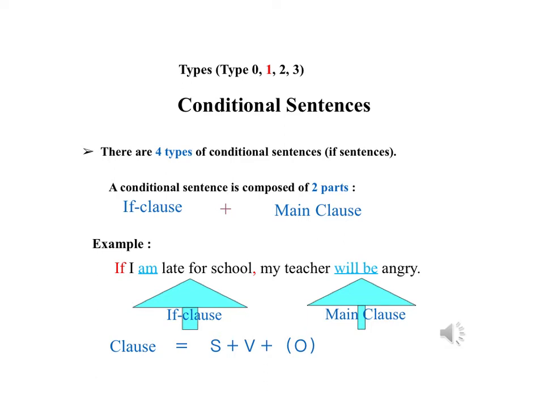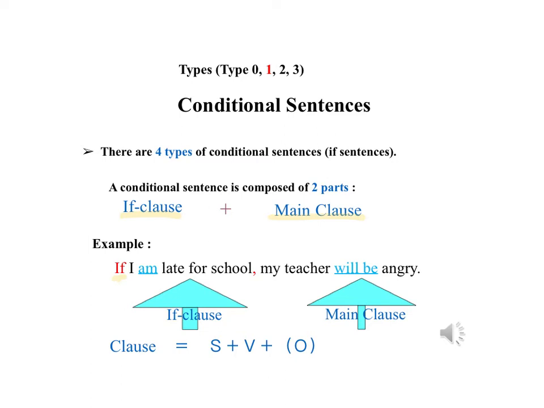Last time you did the zero conditional, and you should remember that all conditionals are made up of an if clause and a main clause. And what is a clause? Well, a clause is your sentence with a subject, a verb, and an object. So remember, you need a subject, a verb, and an object. And the if clause is any sentence, remember, starting with an if. So I've given you an example here.